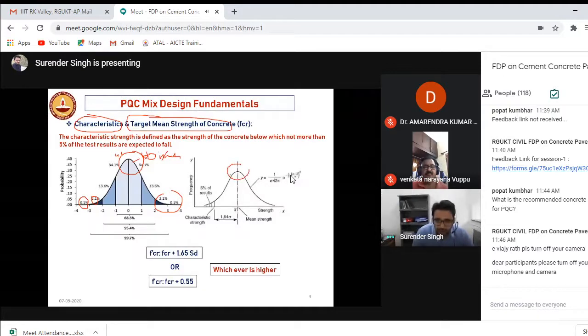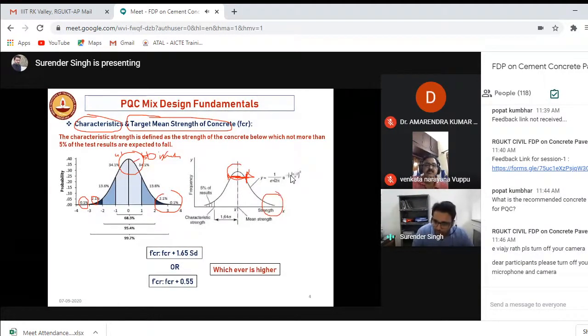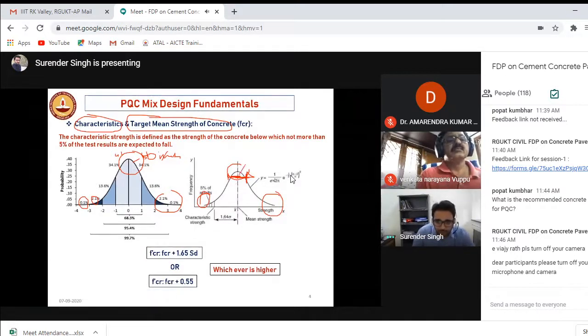Average value will be under this curve. Okay, under this curve will be the average value. And some of the cubes will have good strength, some of these cubes will be failing, right? So you have to design for this strength in the laboratory. Okay, because some of the cubes will be getting high strength.